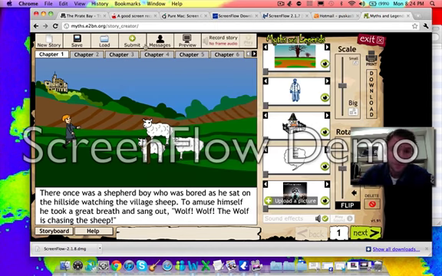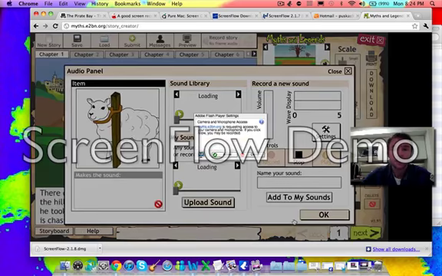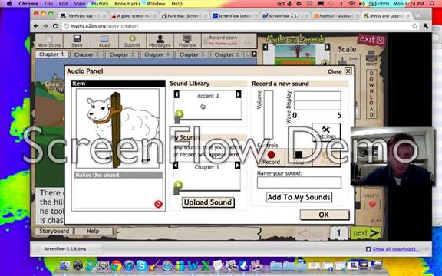Okay, now we're ready. So to add a sound effect, you need to choose a character to add the sound effect to. So for example, if I want to add sound to the sheep, I click the sheep and then go to sound effects. It may ask a question about Adobe Flash Player. Say allow. Now here, I've got a whole library full of different sounds. You can try them if you like.